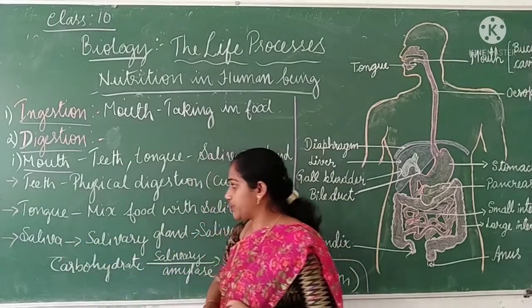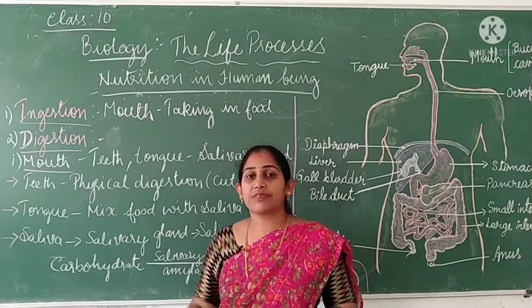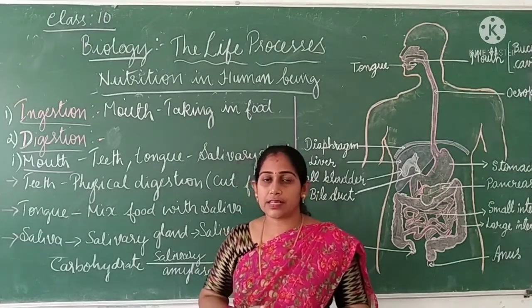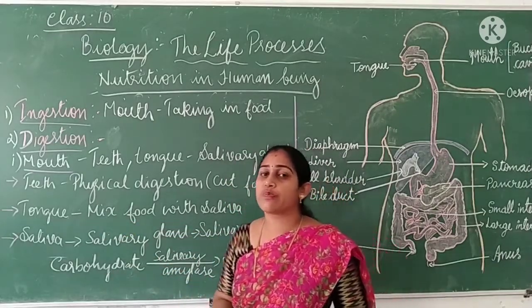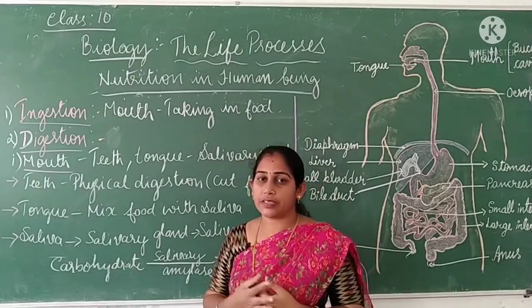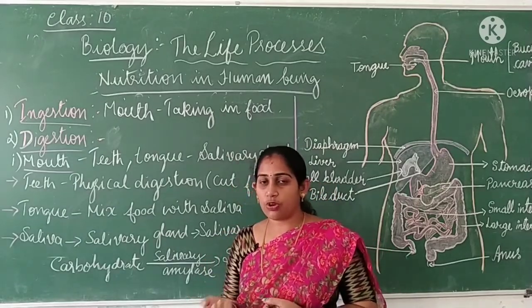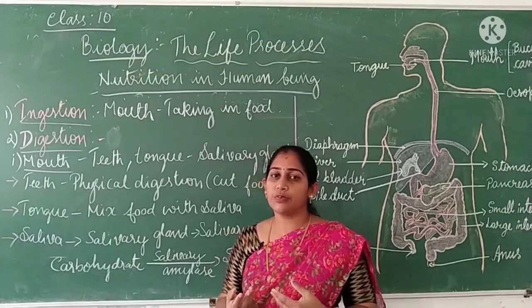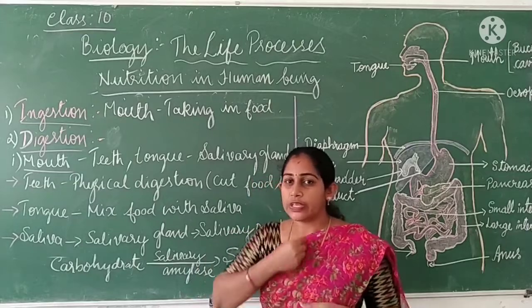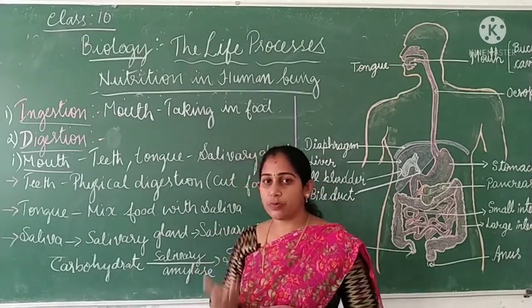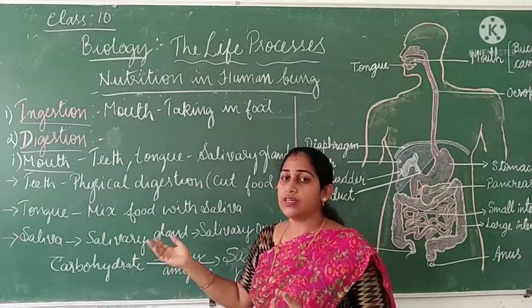Then what does the tongue do? The tongue helps to mix the food with the saliva secreted by the salivary gland. It helps in mixing the food properly with the saliva. When we swallow, the food has to be wetted because our alimentary canal is very soft. The inner lining is very soft, so it should not be injured, right? We have to convert the food into a smooth particle. If you try to swallow dry food, it will injure your food pipe. So it has to be wetted along with the saliva, and that is done with the tongue.